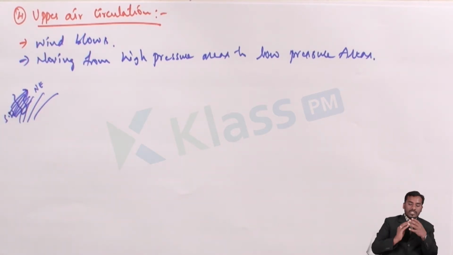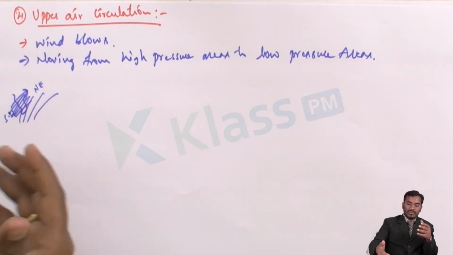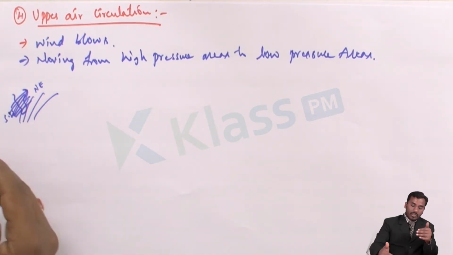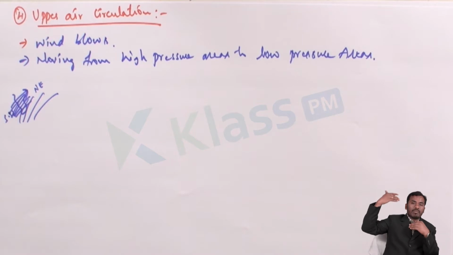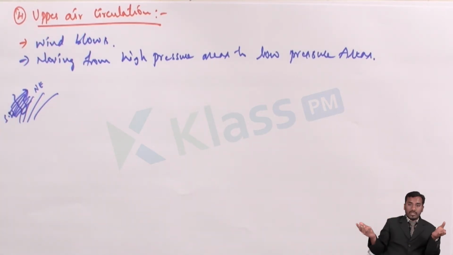What happens here? See, when the wind is moving from southwest to northeast, monsoon. We'll be learning in detail about this southwest and northeast in upcoming topics in seasons. So when the wind will be moving in this direction, at that particular time period, the wind will be moving in the upper air. Because of its pressure, it will be moving high and high, because of this upper air circulation. Because everyone knows on the earth surface we have some trees, plants, and the wind will be generated through that, and it will be moving.